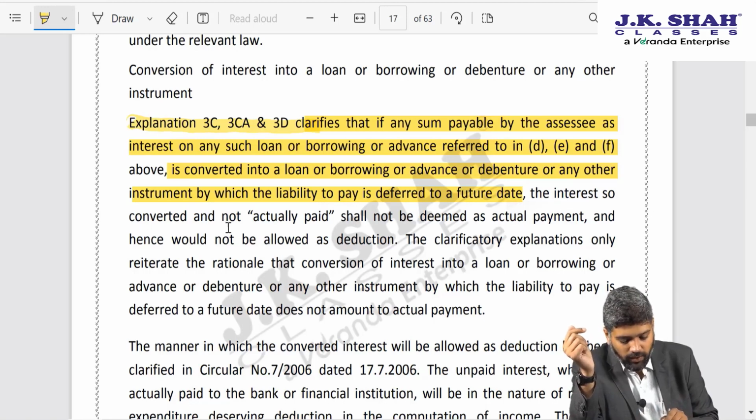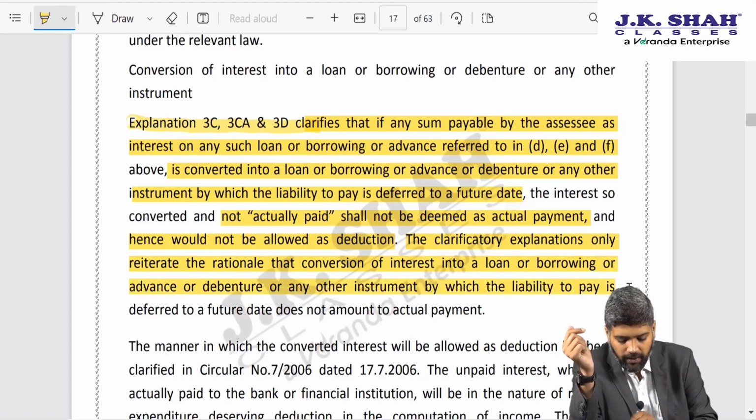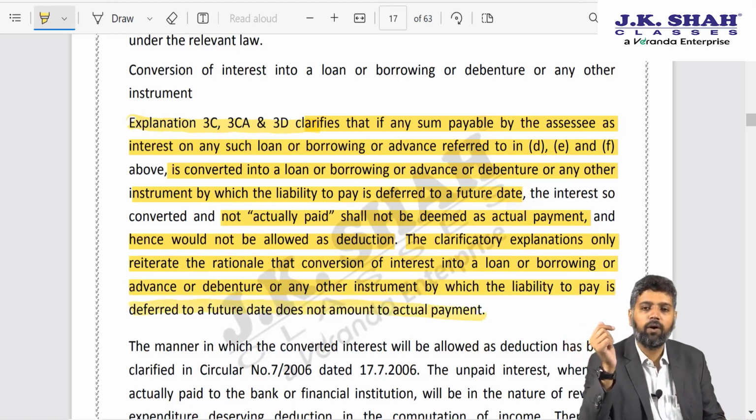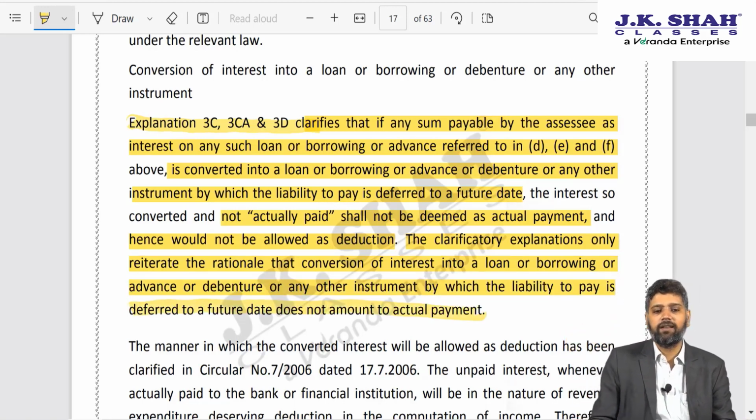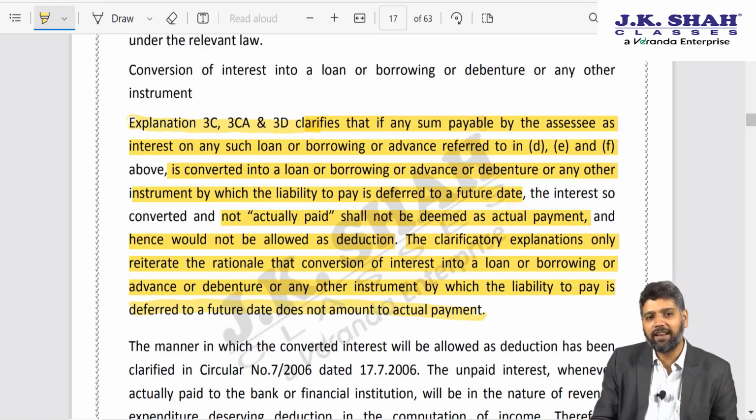The interest so converted and not actually paid shall not be deemed as actual payment and hence would not be allowed as deduction. The clarificatory explanations only reiterate the rationale that conversion of interest into a loan or borrowing or advance or debenture or any other instrument by which liability to pay is deferred to a future date does not amount to actual payment. So again, this is a clarificatory amendment.